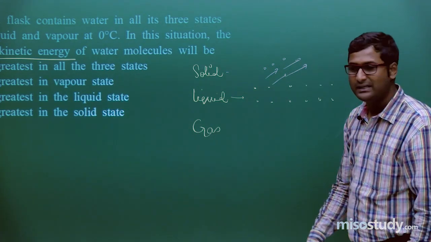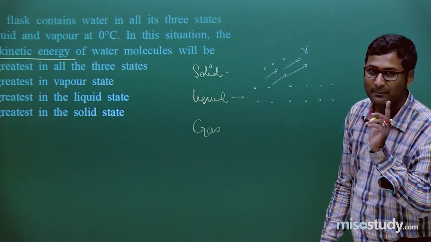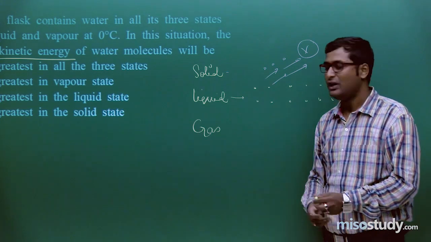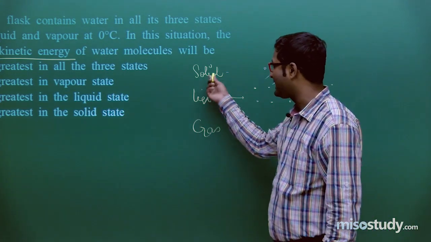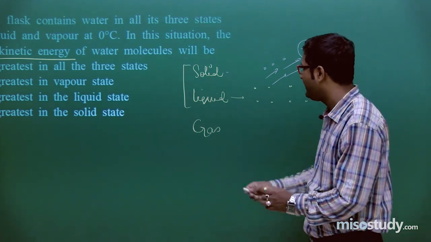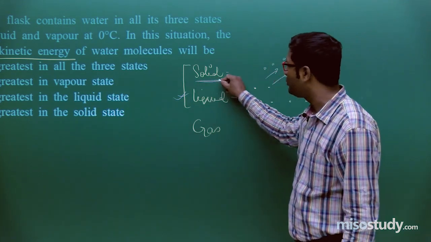If randomness increases, then ultimately velocity will increase. Am I right or wrong? If velocity increases, then definitely kinetic energy will increase. So if we compare the average kinetic energy between solid and liquid, liquid will have more kinetic energy in comparison to solid.